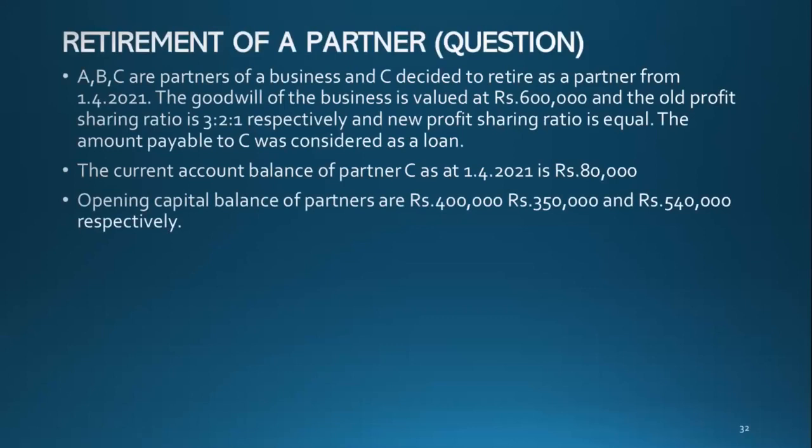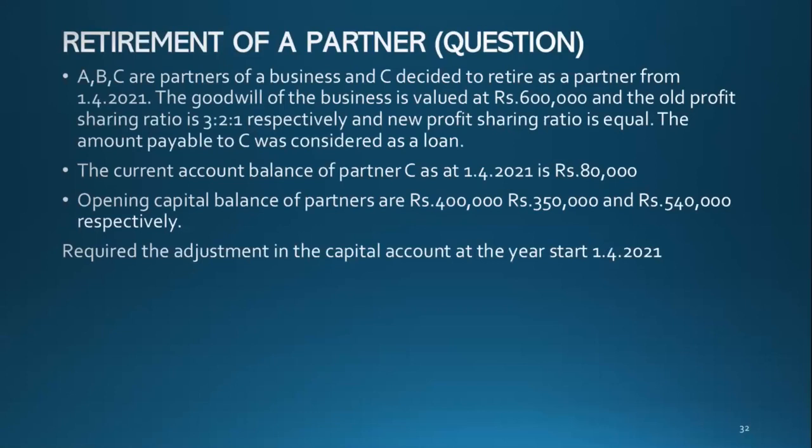Okay, now let's go through the question for a while. A, B, C are partners of a business, and C decided to retire as a partner from 1/4/2021. Now C is retiring as a partner. What is the date? 1/4/2021. Is it at the start of the year or end of the year?